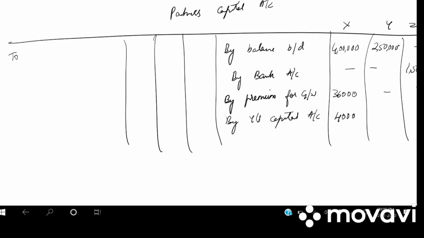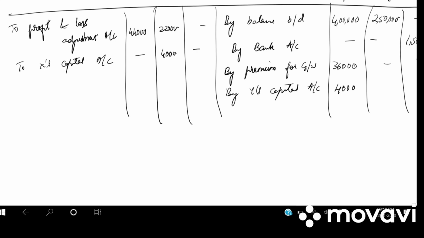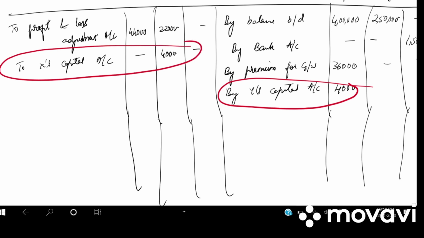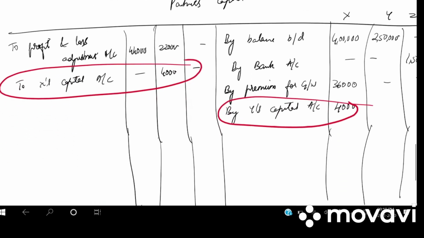Then on the debit side we have profit and loss adjustment account. What is this? This is the loss on revaluation. 44,000, 22,000. Then we will have X capital account under Y, we will be writing 4,000. Clear? Why have I written here Y's capital account and here X capital account? Go to the journal entry. Y's capital account debited to X capital account. So under Y's capital account, under X I would be writing the amount, and to X capital account under Y I would be writing the amount.